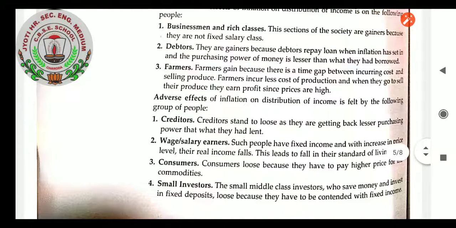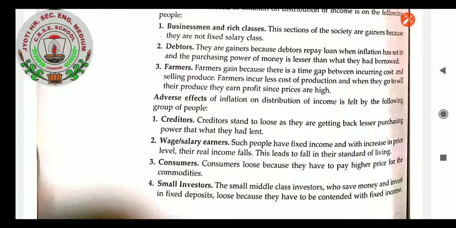Adverse effects of inflation on distribution of income are felt by the following groups of people. Creditors: creditors stand to lose as they get back lesser purchasing power than what they had lent. Wage and salary earners: such people have fixed income, and with an increase in price level their real income falls. This leads to a fall in their standard of living.